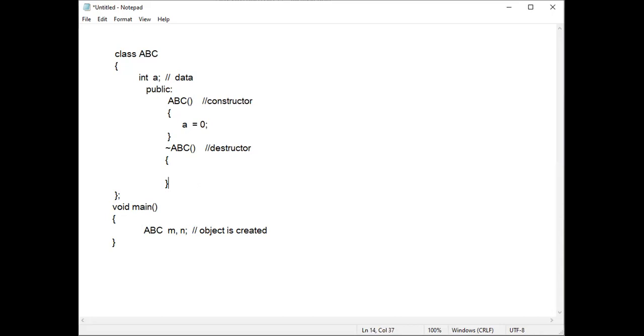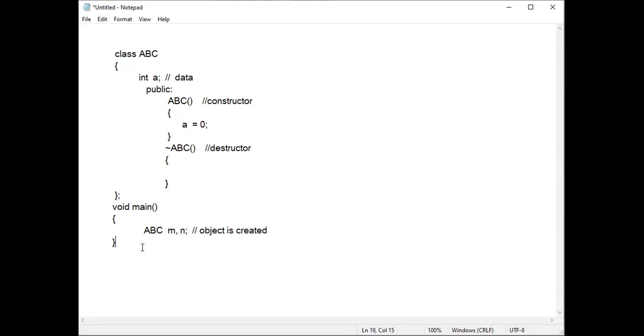When the destructor is called, the memory allocated for these two objects will be released. Then what is the use of that? That memory, whatever was allocated, can be used by another user or program. One best example I will give you, a real world example. It is a very good example. You just try to understand.